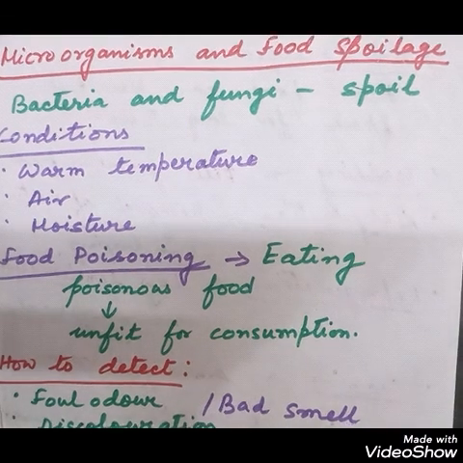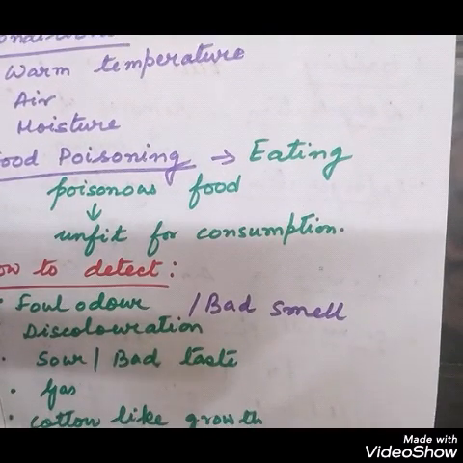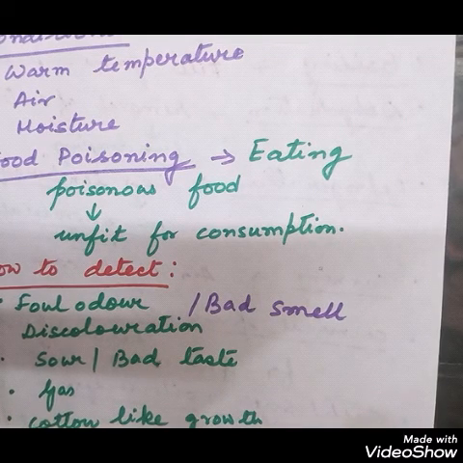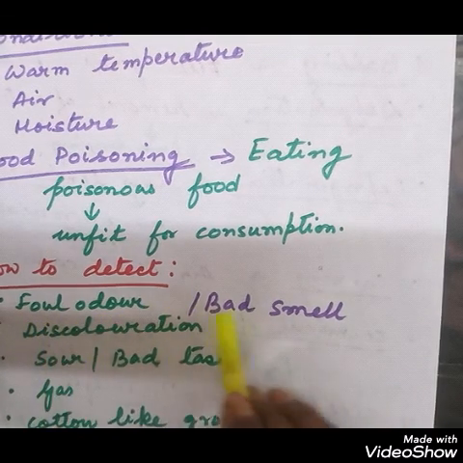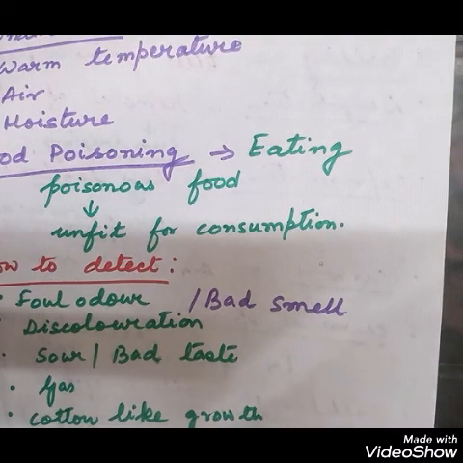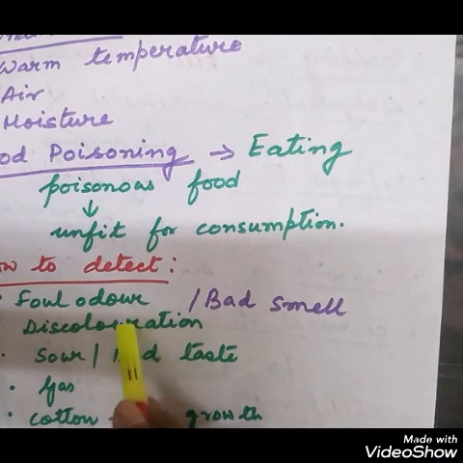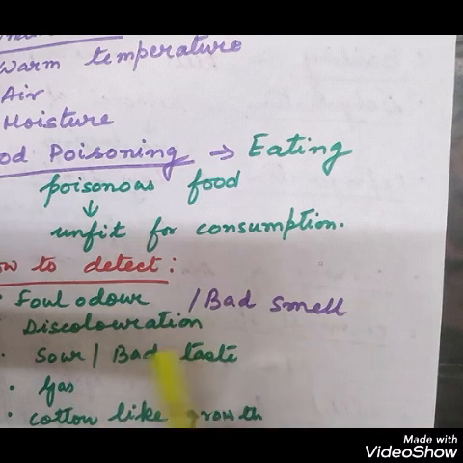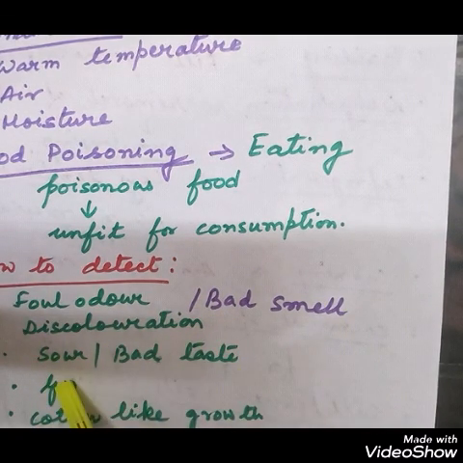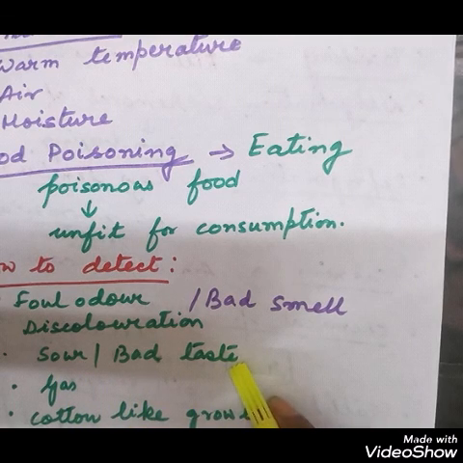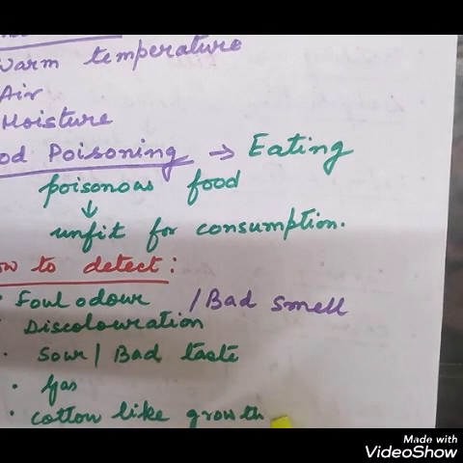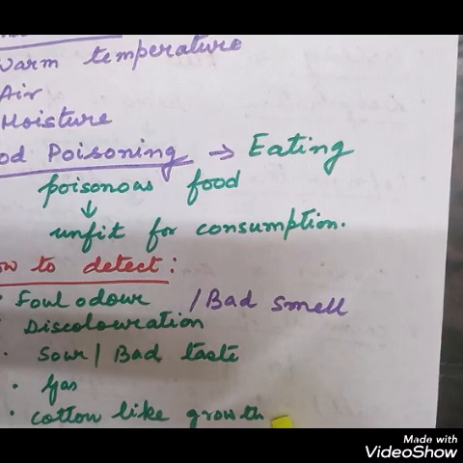So how to detect whether there is food poisoning or not, or whether the food is spoiled or not? For that, you can see that the food is having a bad smell. If you want to find out whether the food is spoiled or not, then you can see that there is a very bad smell. You can find out the color, it is discolored than the original one. Then it can become sour or become of bad taste. It can produce gas, and also a cotton-like growth can be seen on the surface if it is totally damaged.